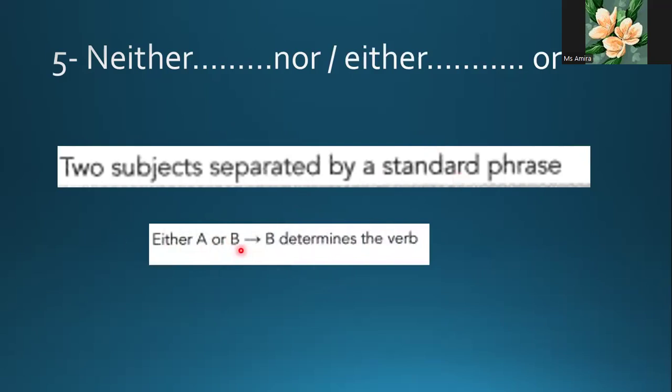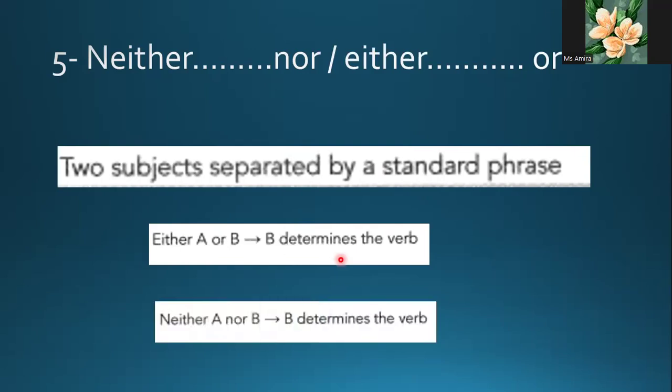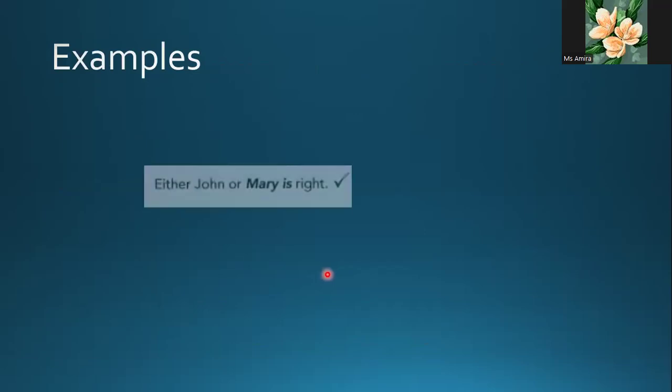So either A or B, for example. So B determines the verb. If B is singular, the verb will be singular. If B is plural, the verb will be plural as well. Neither A nor B, B determines the verb as well. So the second one determines.